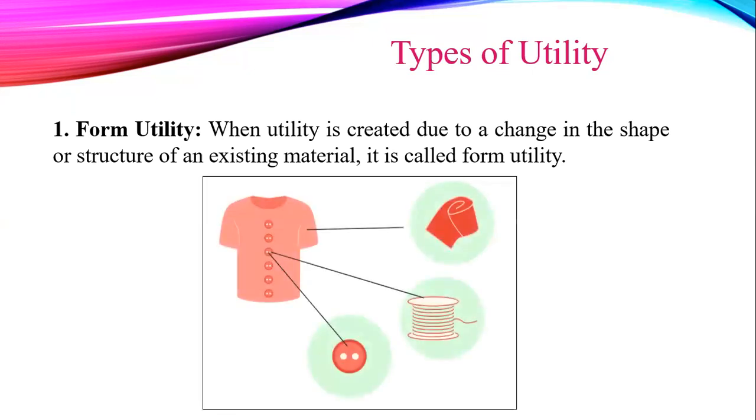See the picture. This picture is another example of form utility. A shirt is made of cloth, thread, and buttons. So, the shirt provides form utility. Another example, raw steel. The raw steel can be used to make steel products, and the steel products provide form utility.